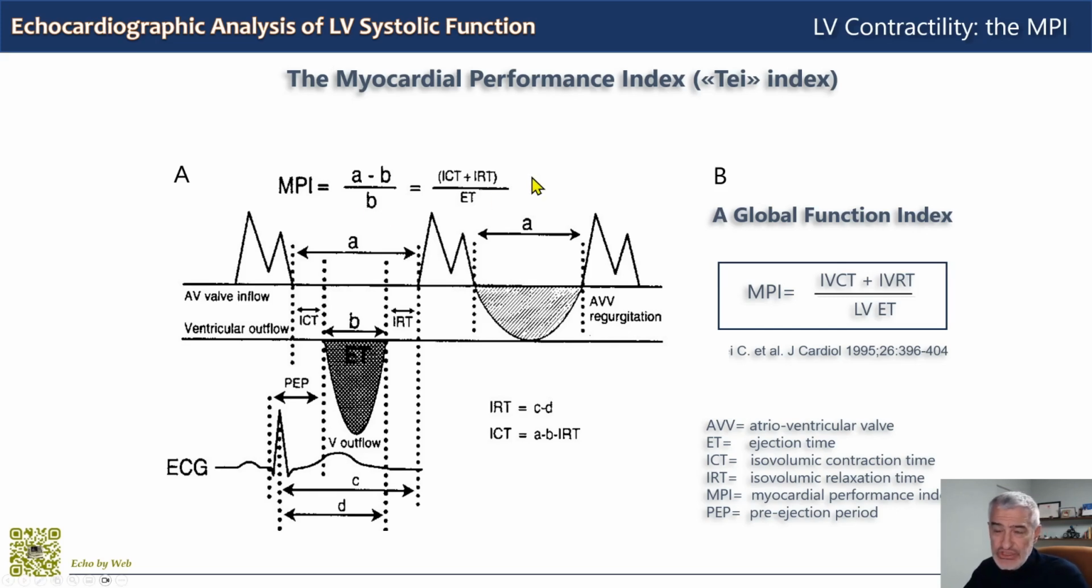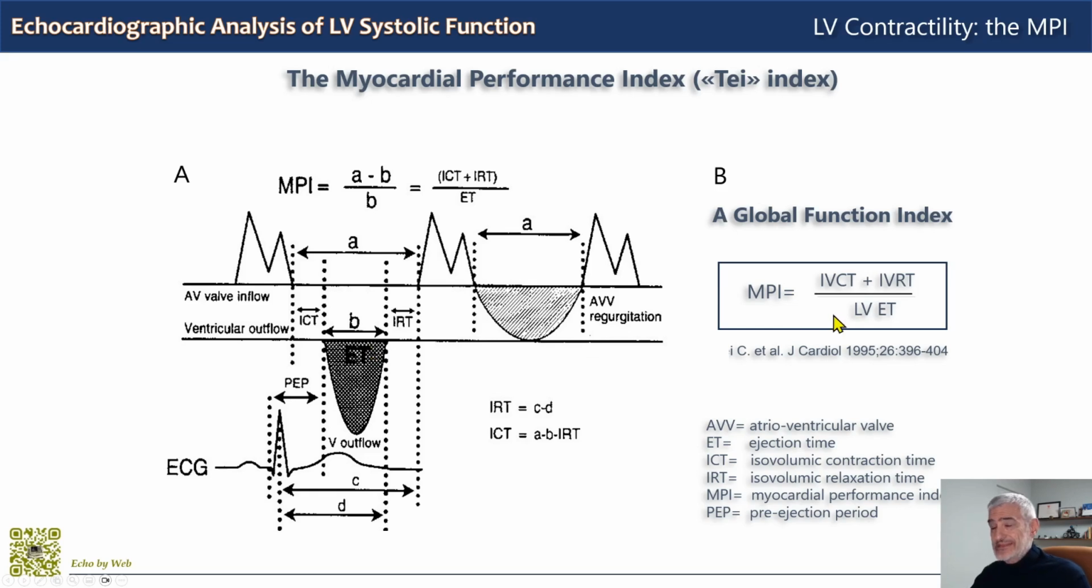So because it considers both isovolumic contraction and relaxation, it is a global index which includes contractility, isovolumic contraction, and relaxation, isovolumic relaxation. So it is not really a measure of contractility per se, but I mention it here. As shown here on the right, the MPI is calculated as the sum of the duration of isovolumic contraction and the duration of isovolumic relaxation, divided by the left ventricular ejection time.